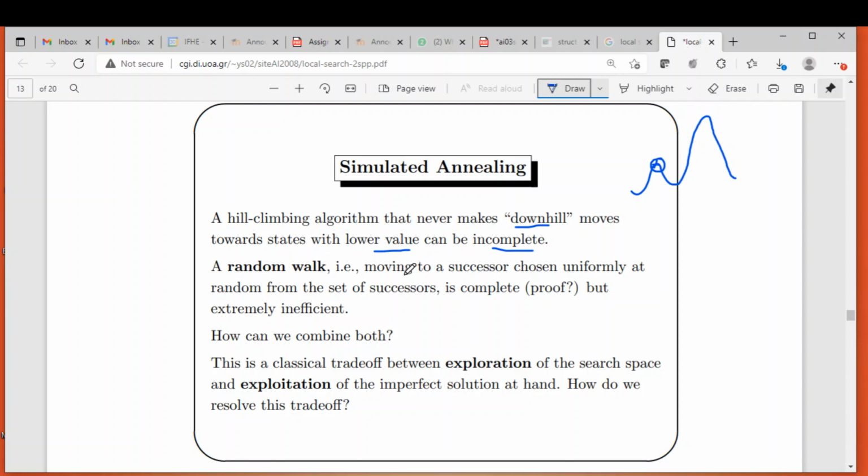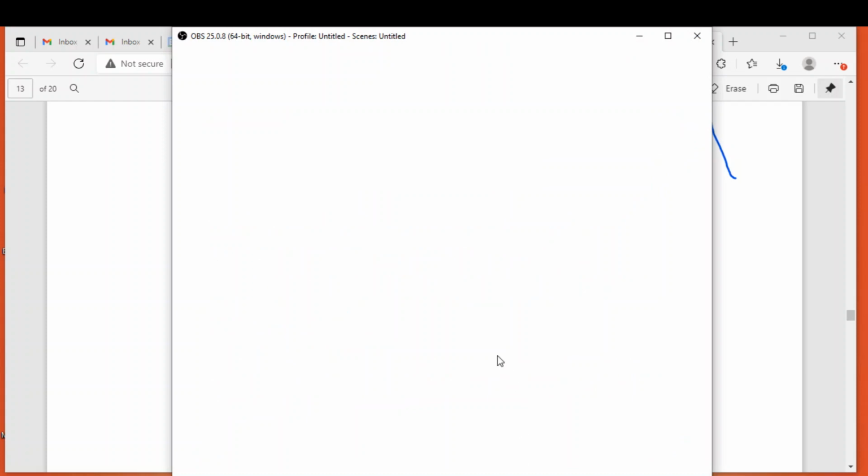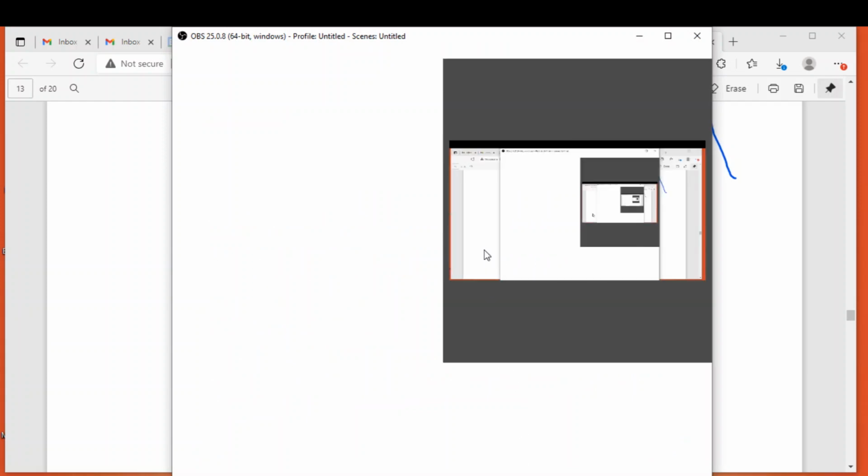A random walk, that is moving to a successor chosen uniformly at random from the set of successors, is complete but extremely inefficient. What we are discussing is two extremes. The first case is one extreme where the algorithm refuses to make downhill movement, and the other is the second extreme.